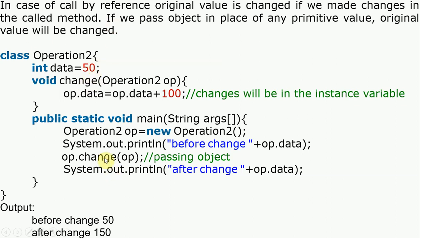Same example, but the output may differ. Initially 50, now 150. Why? Because we are passing op here. What is op? Object of the class. So it also receives an object. So op dot data equal to op dot data plus 100. What is the value we passed here? Directly op, which means 50 only we are passing, so 50 plus 100 is 150. So if you pass a normal primitive data, it won't reflect. If you pass an object, it will reflect.